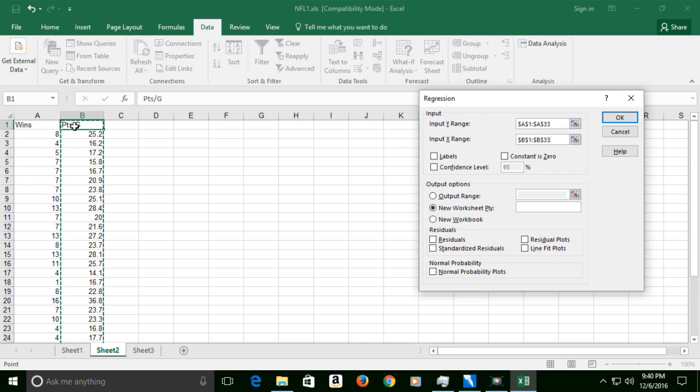Okay? So points per game is X, wins is Y. I have labels. That's a label, that's a label. And we're going to put this in a new worksheet plot. And again, we're going to click on residuals and residual plots so it will graph the errors for us. Are we ready? Yes, we are. It's going to click OK.